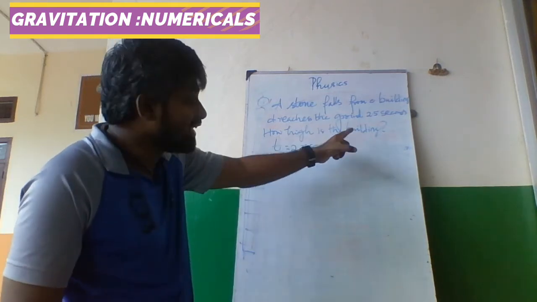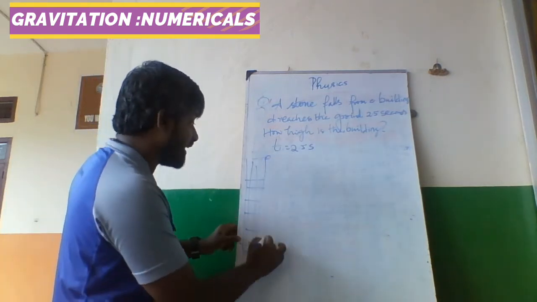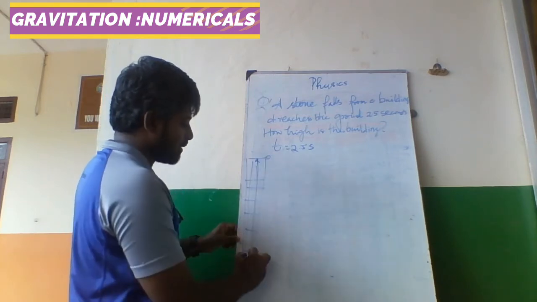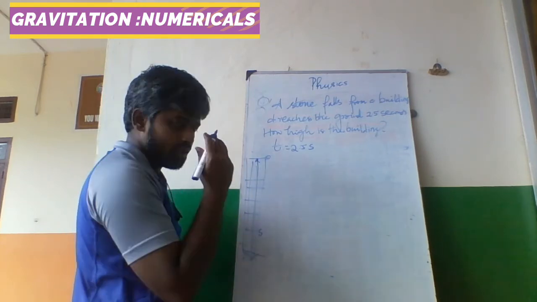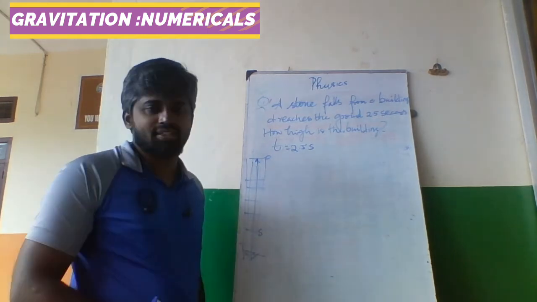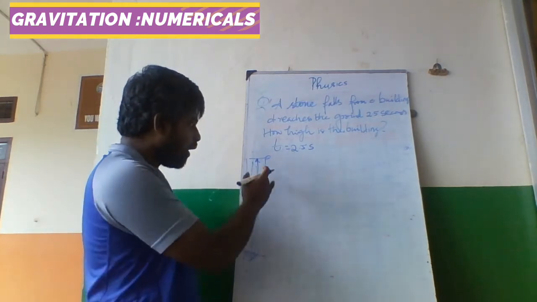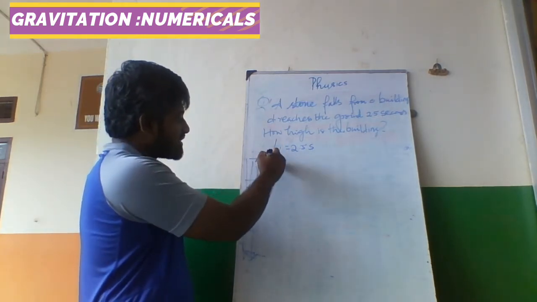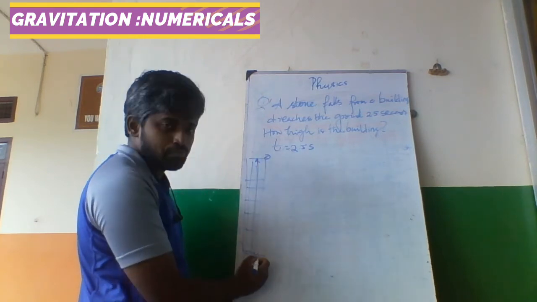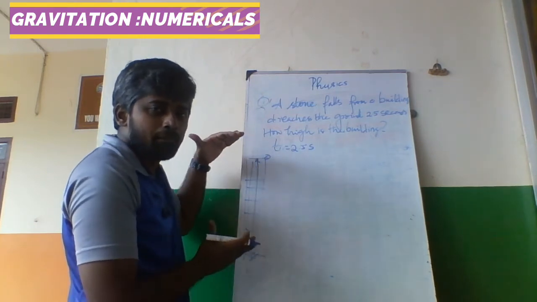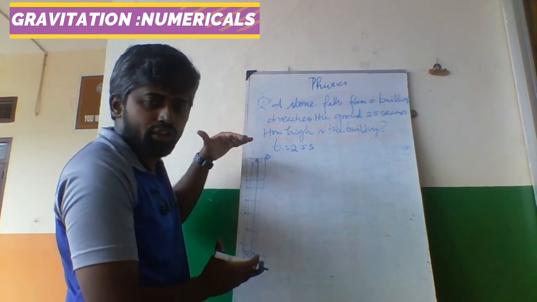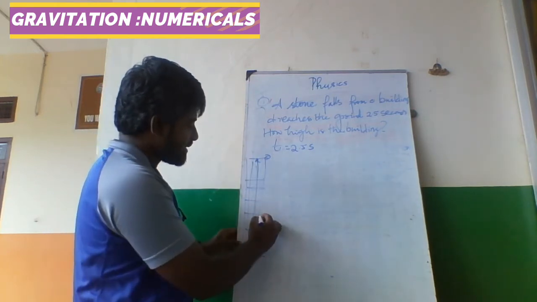What do they ask? Height of the building. Height of the building means yes, but here it is h. How the stone is displaced from this point to this point. So it is displacement, but in the unit of gravitation we use s as h.